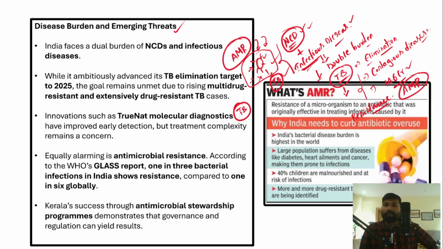So why does a bacteria or any pathogen develop resistance? For example, if you are not taking medication as frequently as the doctor prescribed, this could be one reason. The second reason is that TB disease actually requires a long-term treatment.